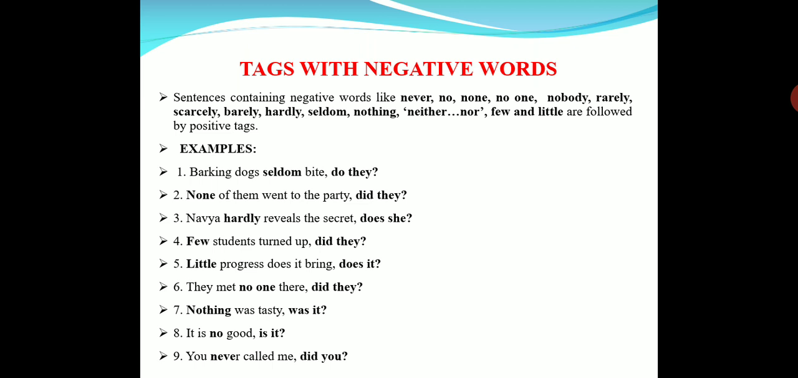It's no good, is it? You never called me, did you? So for all these sentences with words which contain negative meaning, we use only a positive tag. These are the exceptions. We have to remember them. Okay, all these words we have to remember. Wherever these words are there, we have to use only a positive tag. The sentence may be positive, but we should not use the negative tag. This is a rule. This is an exception.